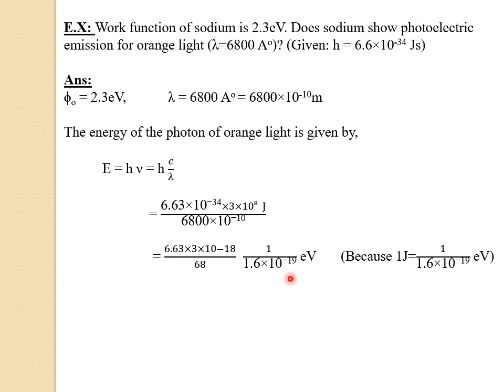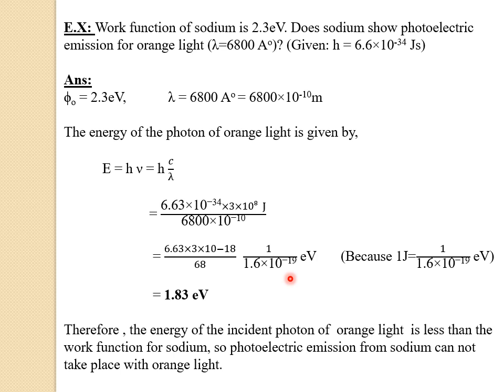If you simplify this one, you will get the answer as 1.83 electron volt. And here, if you compare the answer, the energy of the photon of the orange light is 1.83 electron volt. But the work function of the sodium is how much? 2.3 electron volt. So here, the energy of the photon of the orange light is less than the work function of the sodium. Therefore, photoelectric emission from the sodium cannot take place with orange light.